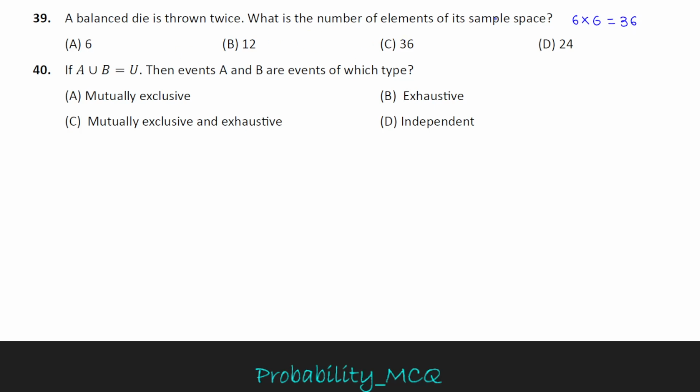The total number of elements in sample space is 36. Option C is correct option. Question number 40. If P of A union B equal to U, then the events A and B are events of which type? When A union B equal to U, both the events are called exhaustive events, then option B is correct here.